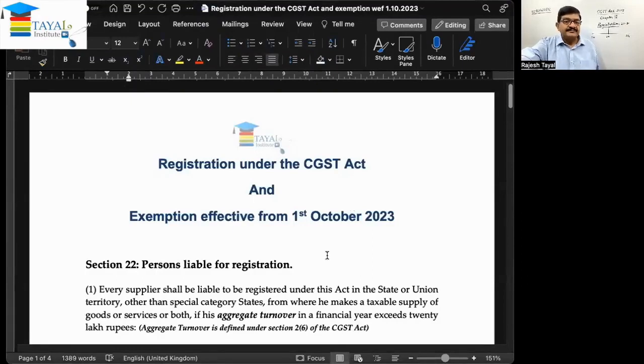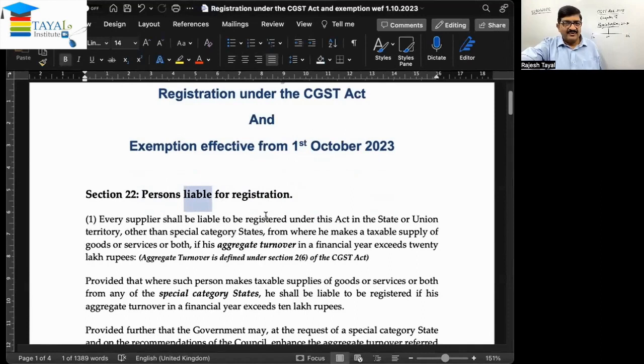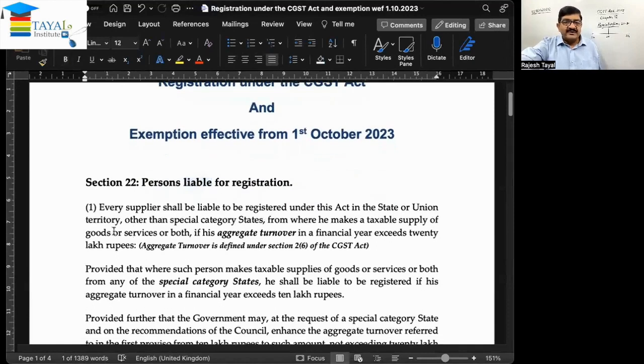This is the title. Section 22 says persons liable for registration who must obtain registration. Liable. This is the word liable, right? So this word is important. So indirectly, this is saying that for whom registration is necessary, when the registration becomes necessary. Okay. So subsection 1 says, so actually everything is related to subsection 1 only.